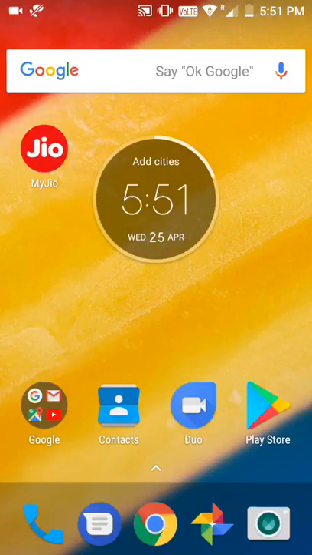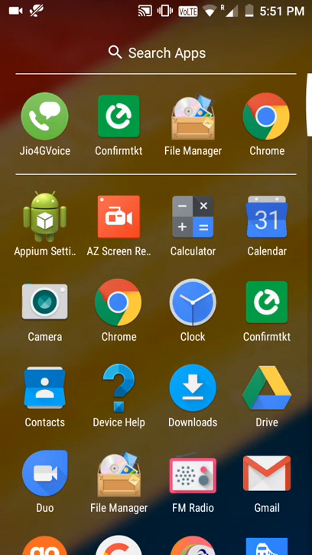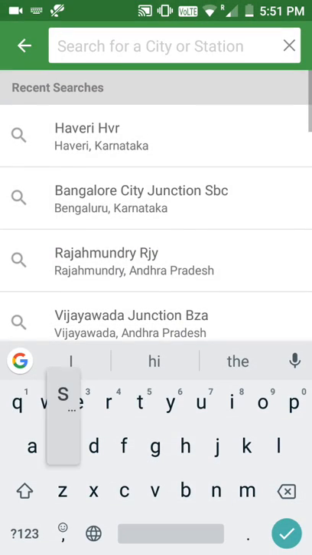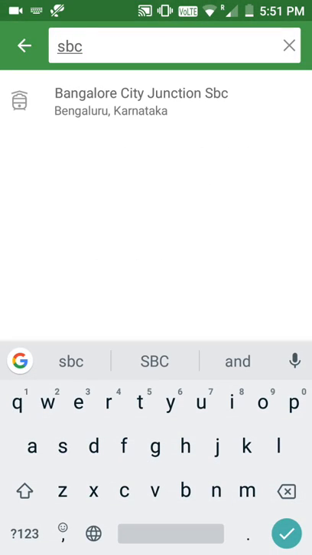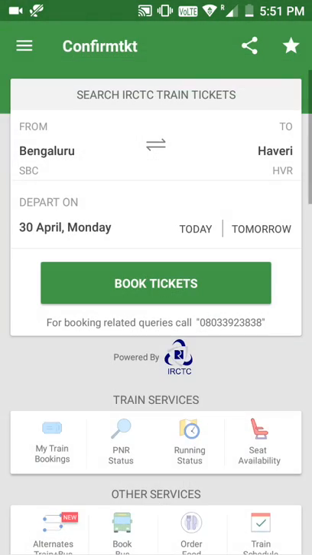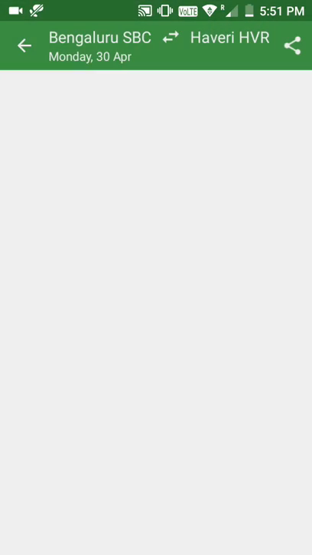Hi everyone, today I'll show you how to search same train alternate in Confirmtkt app. First, click on the Confirmtkt icon and search for the train. And select the date. Click on Book Tickets.